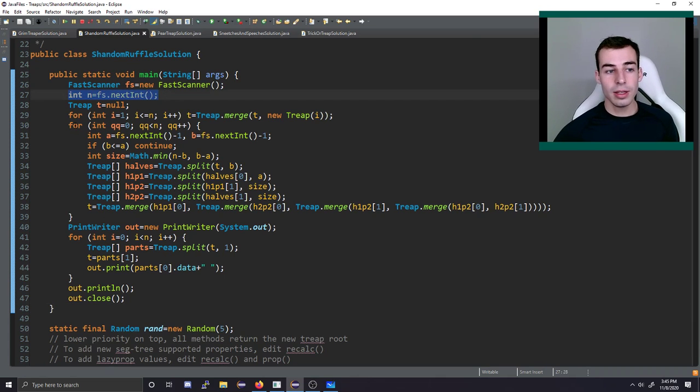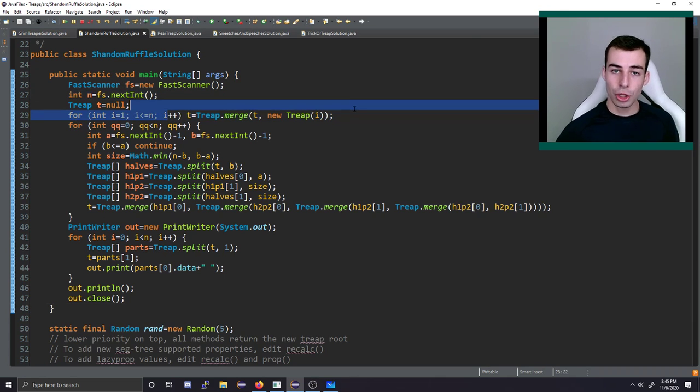We read in n, and then we merge a bunch of things to the right. So we have initially just an empty Treap, it's just nothing. Then we make something with element 1, element 2, 3, 4. We keep merging the next elements to the right, which means the array that we're representing starts out as just the permutation 1 to n. Just 1 followed by 2 and 3 all the way up to n.